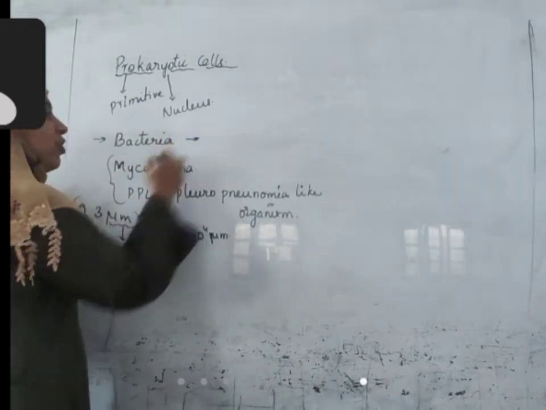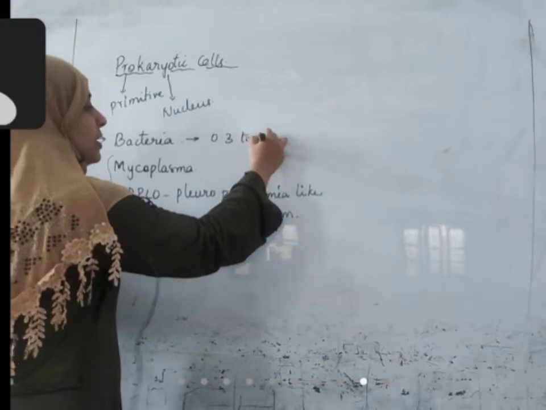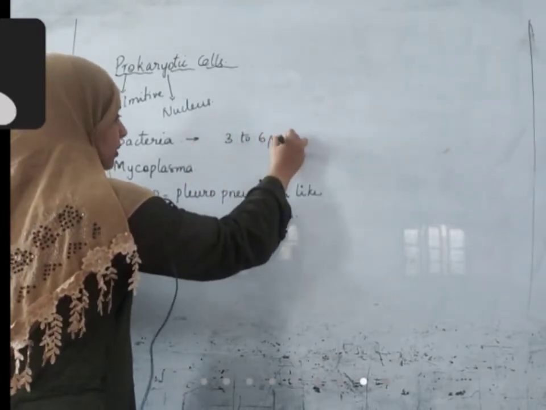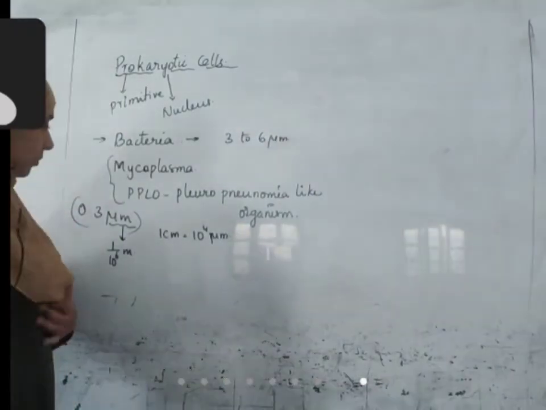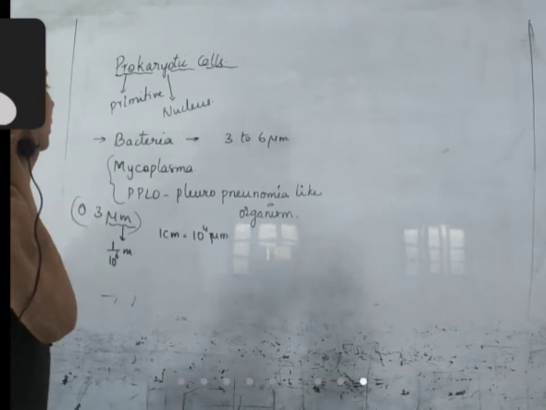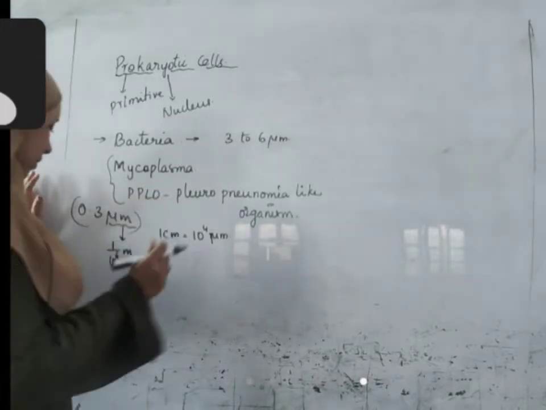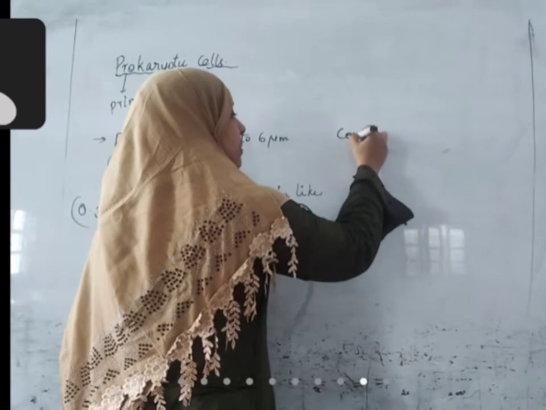The length of bacteria is 3 to 6 micrometers, which is also a very small length. In bacteria, you can see there are various shapes, like comma-shaped bacteria.